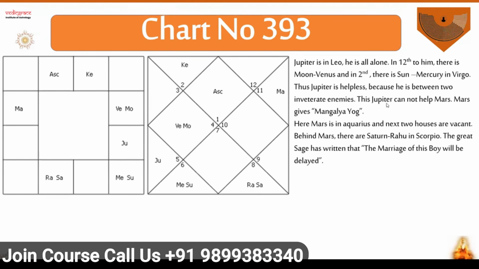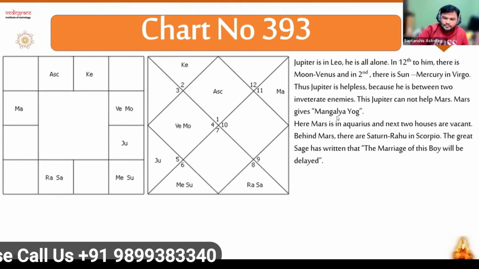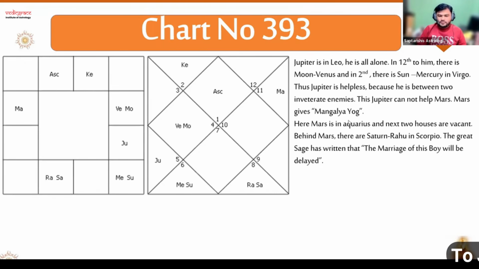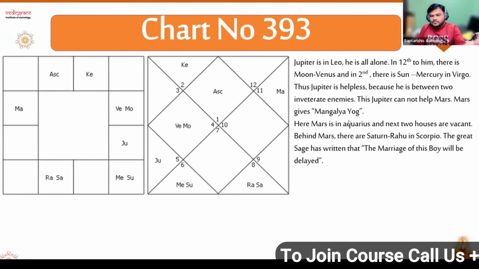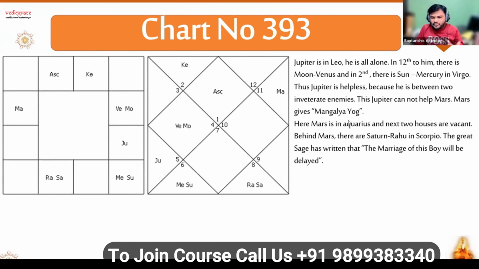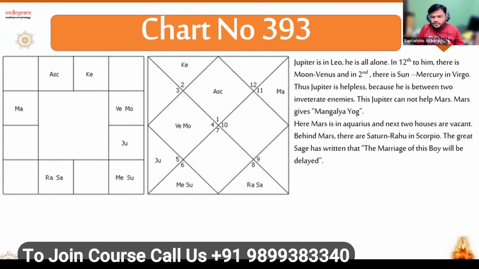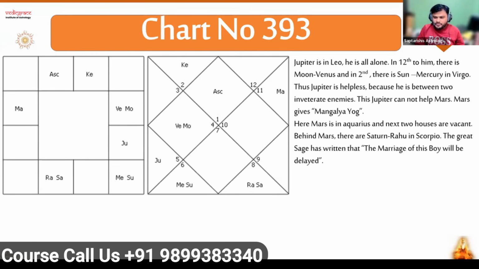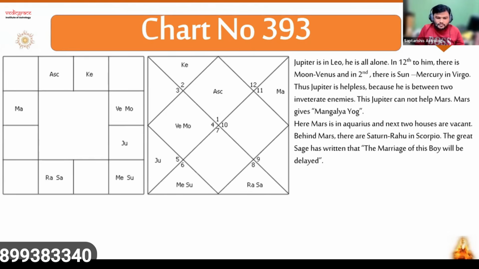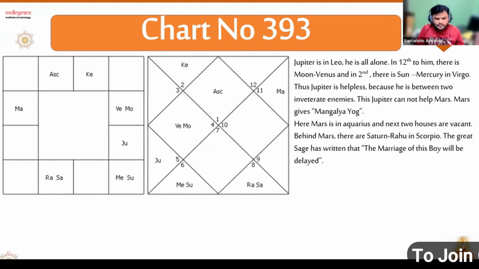Here the Rishi uses one word, Mangalya. Jupiter and Mars are important for marital purposes. Here Mars is in Aquarius, and the next two houses, Pisces and Aries, are vacant, no planets. Behind Mars also, Capricorn and Sagittarius have no planet. The marriage of this boy will be delayed. This is written in that book.